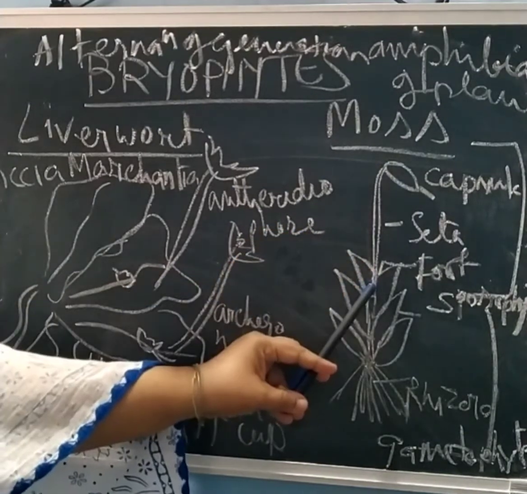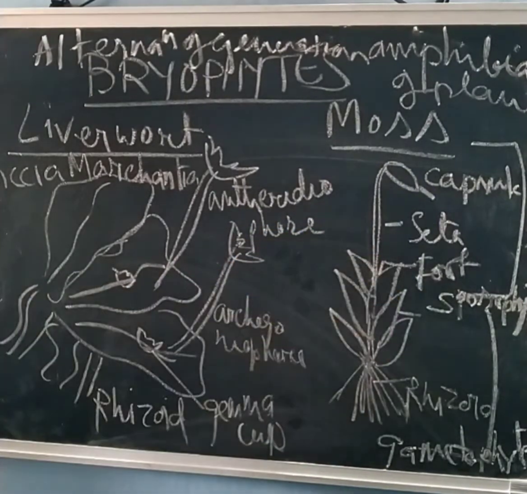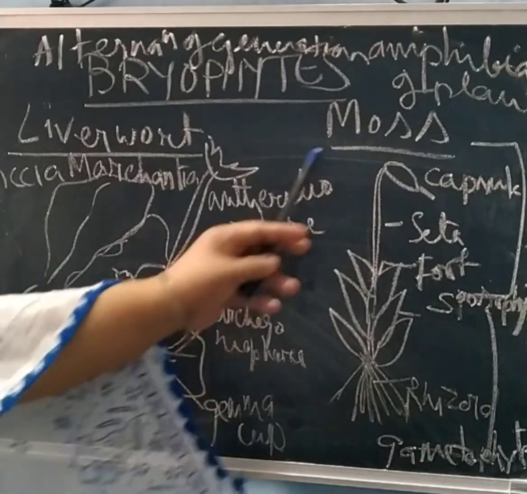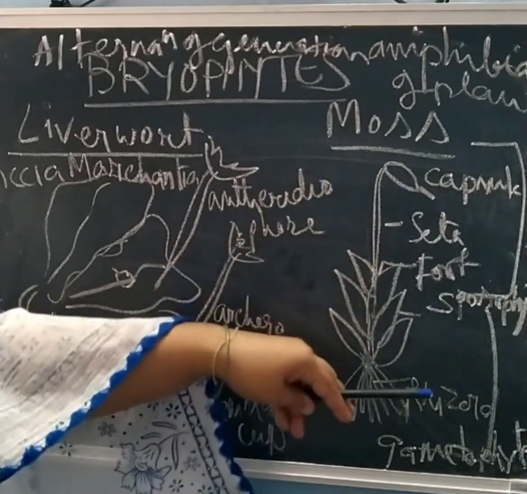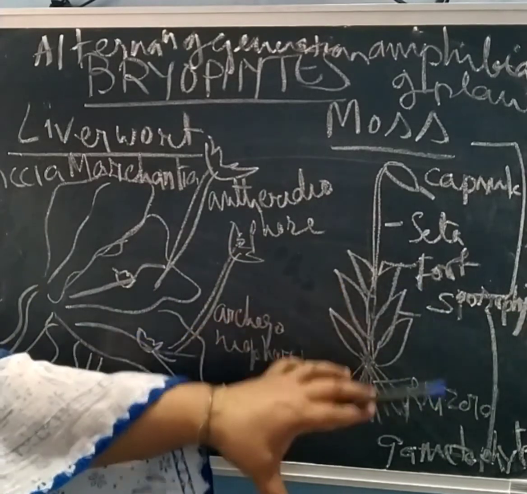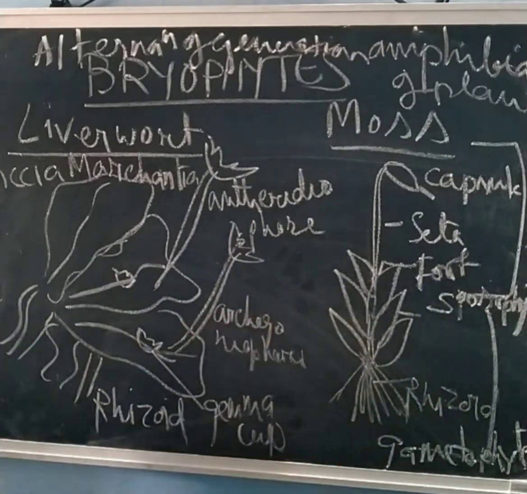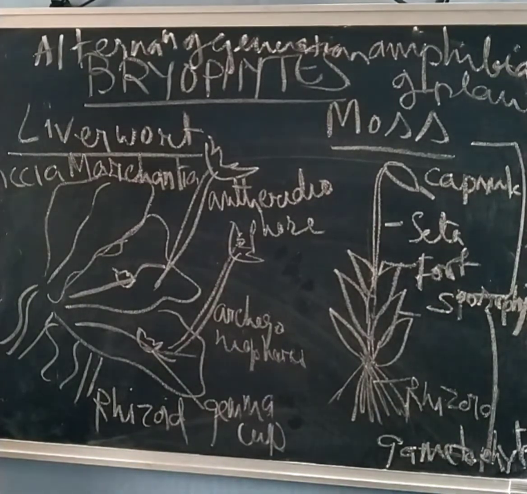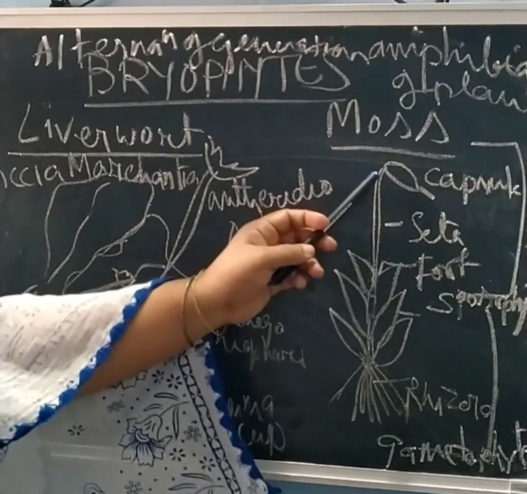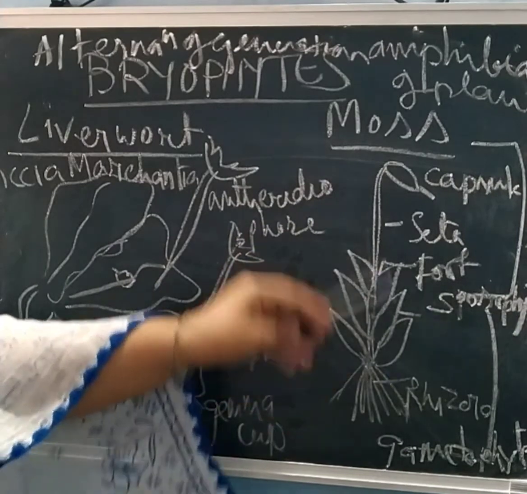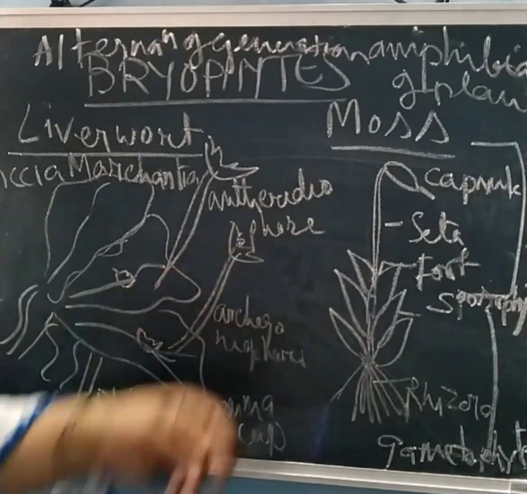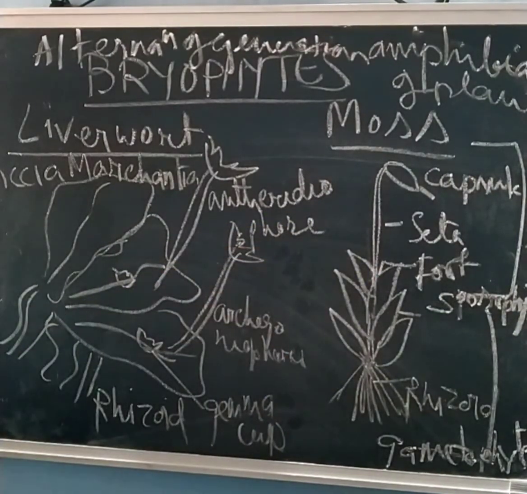This sporophyte has three parts: foot, seta, and capsule. The capsule has the spores. When the capsule bursts, the spores fall on the soil and again grow into a new plant. That is the life cycle of moss. Here this one is the gametophyte and this one is the sporophyte, and they are alternately present in the life cycle. Without each other, the life cycle will not be complete. So this is called alternation of generations.